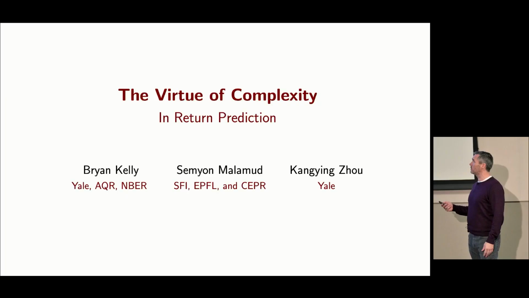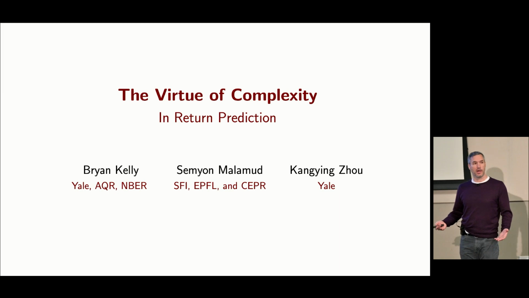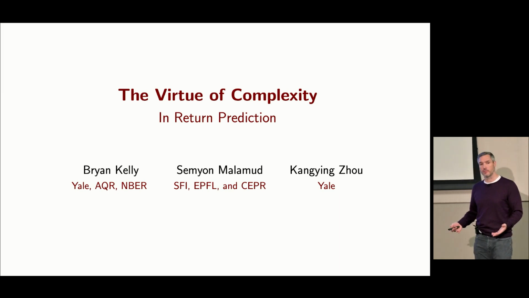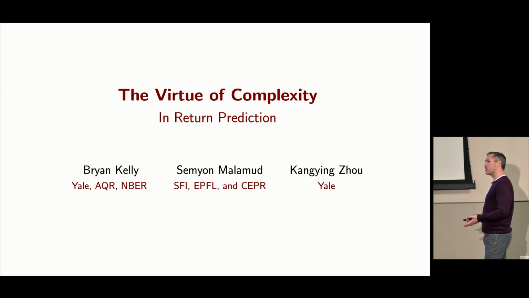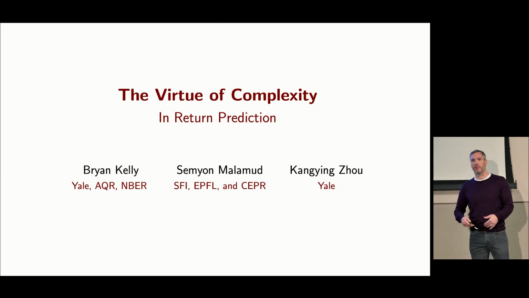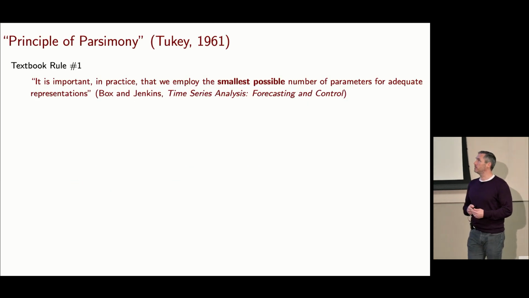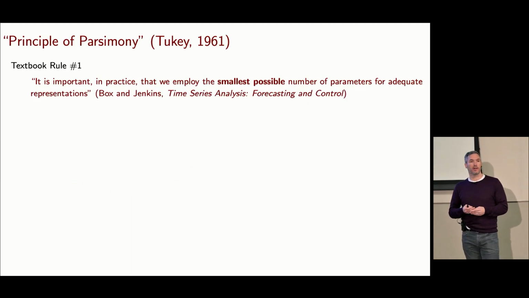Okay, so this is about, we're calling it the virtue of complexity. When we talk about complexity, what we're talking about are highly parameterized models. This is a phrase that gets used in the machine learning literature. In particular, it's talking about the ratio of the number of parameters in a model to the number of observations that you have in a training data set.